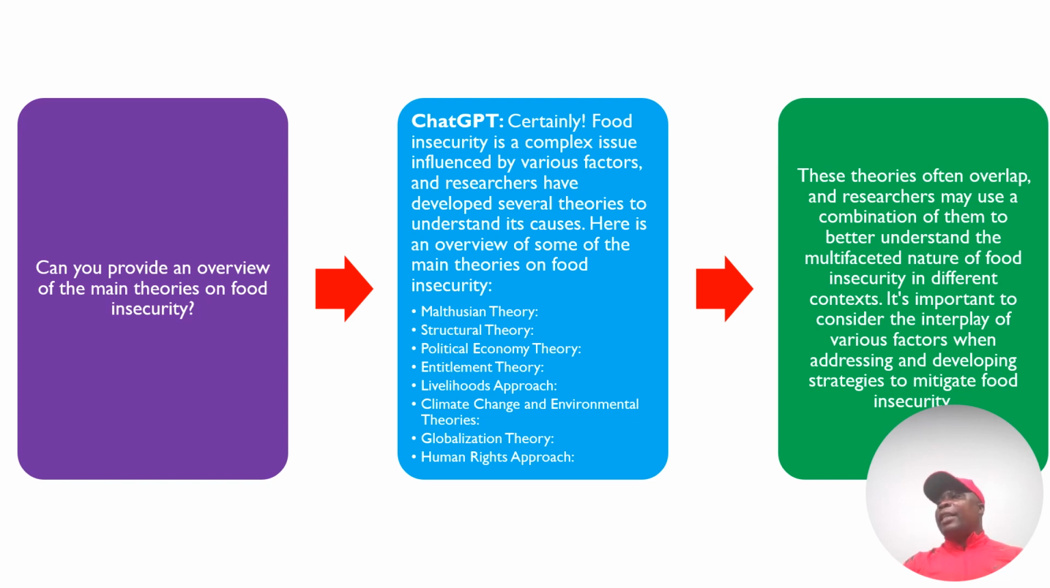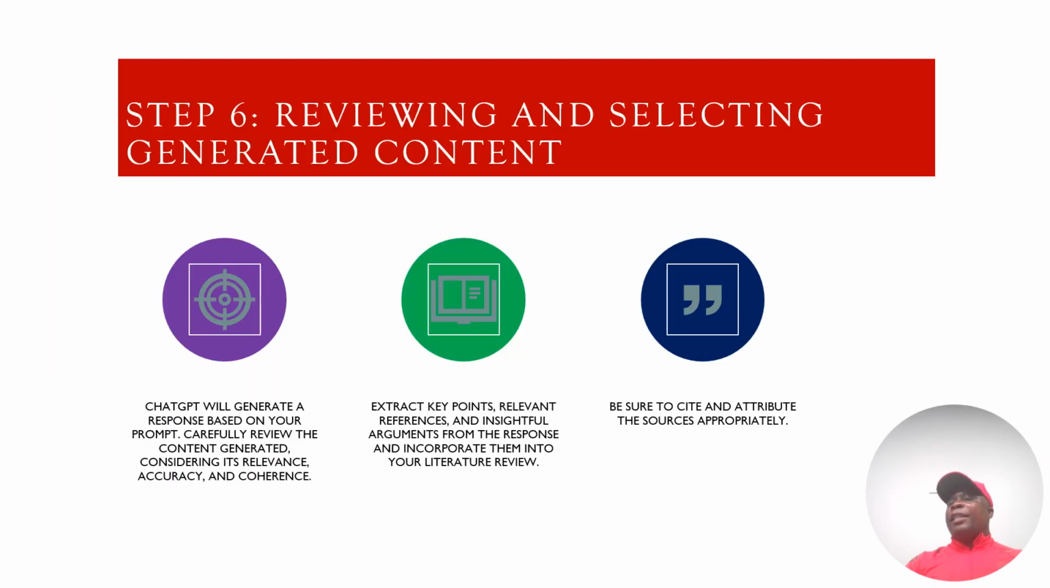And don't forget, this is ChatGPT who wrote this. ChatGPT went on to say these theories often overlap, and researchers may use a combination of them to better understand the multifaceted nature of food insecurity in different contexts. It's important to consider the interplay of various factors when addressing and developing strategies to mitigate food insecurity. So you see what ChatGPT can also do whenever we are talking about using it in a literature review.